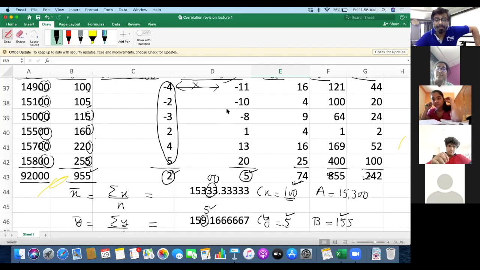Netra, can you listen? Unmute yourself. Yes, sir. Netra, how will you select assumed mean A and B? Sir, the nearest one to the mean. Nearest one to the mean, but what will you take care of when the values are big? Divisible by all. Means if common factor is 10, then what will you take as assumed mean? Common factor is 10. Then we will take assumed mean as 5. Let us say mean comes to 155 and common factor CX is 10. So if it is 155, what will you take as assumed mean A?